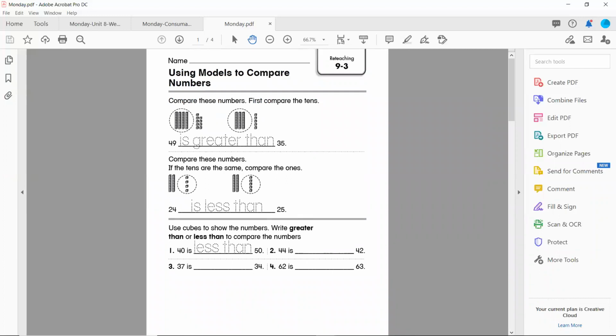Using models to compare numbers, compare these numbers. First, compare the tens. So you're seeing them write the actual words is greater than, is less than, to compare these numbers. I think that's really good practice to get used to writing those words because even though it's math, there is lots of writing that you can do to explain your answers. So for numbers 1, 2, 3, and 4, you are going to write the words greater than or less than. Number 2 says 44 is blank 42. Number 3 says 37 is blank 34. And number 4 says 62 is blank 63.